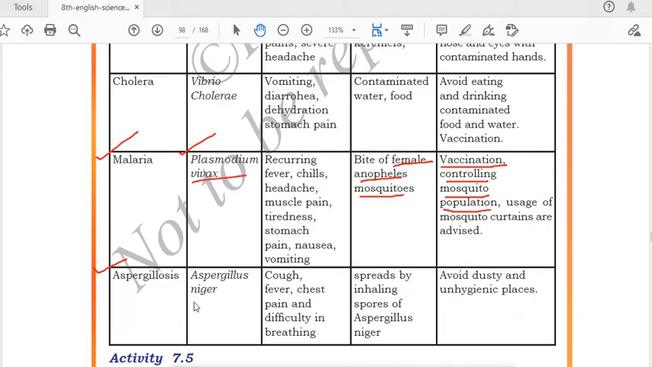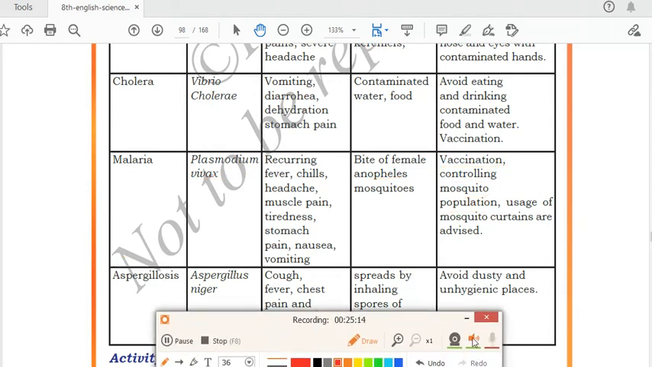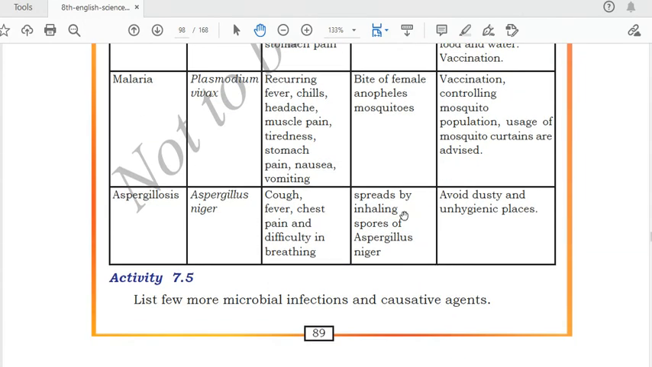And how can we prevent this aspergillosis? Avoid dusty and unhygienic places. We should avoid going to any dusty or unhygienic places. Then only we can get relief from this aspergillosis disease.